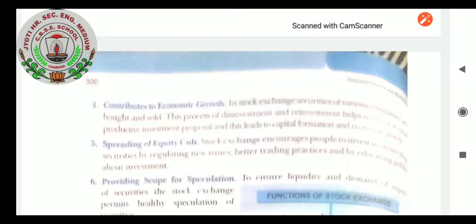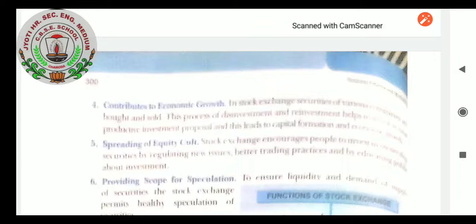Liquidity: the main function of the stock market is to provide a ready market for sale and purchase of securities. The presence of the stock exchange market gives assurance to investors that their investment can be converted into cash whenever they want. The investor can invest in long-term investment projects without any hesitation, because through the stock exchange they can convert long-term investment into short-term and medium-term.